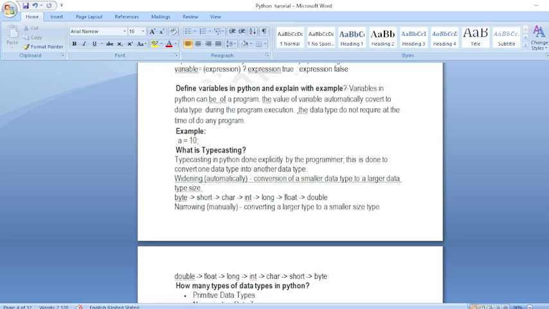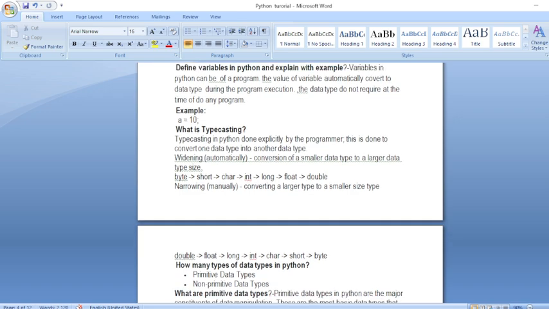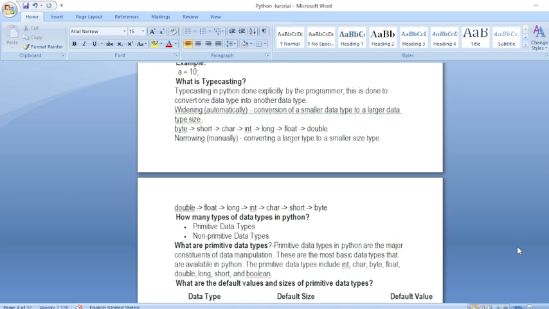Next is typecasting. Typecasting means that in Python a programmer converts one data type to another, larger data type to smaller data type, or smaller data type to larger data type. Where is the requirement of typecasting created?